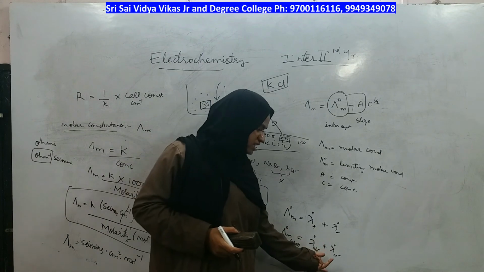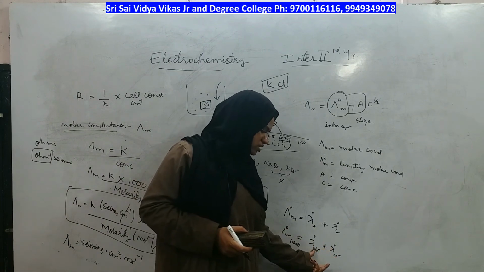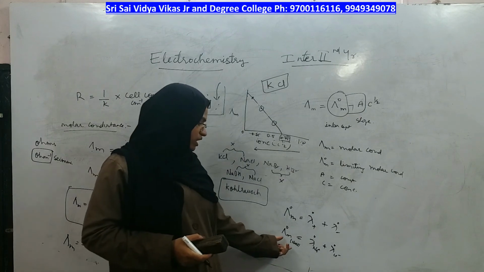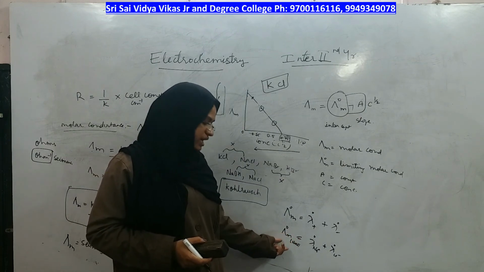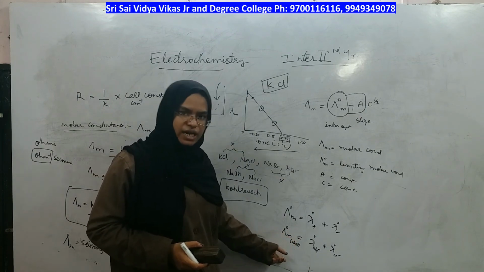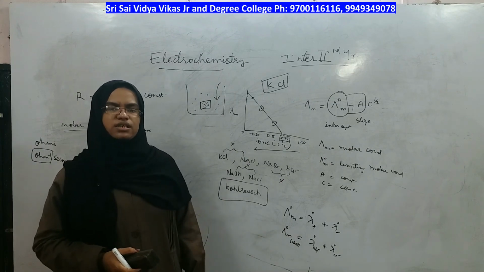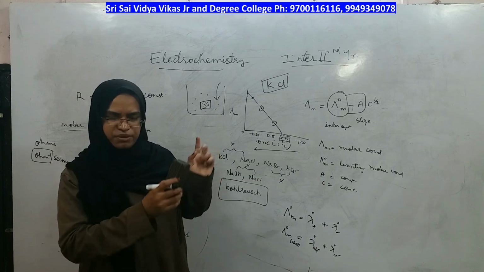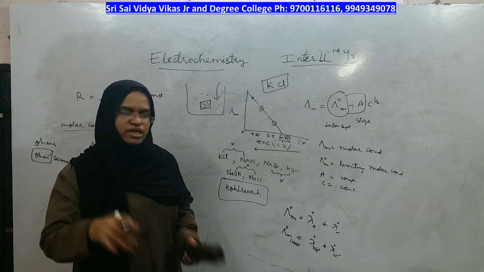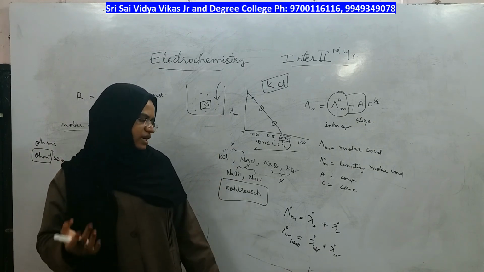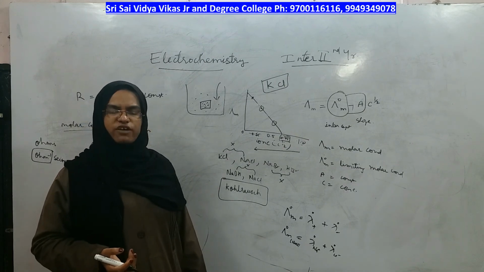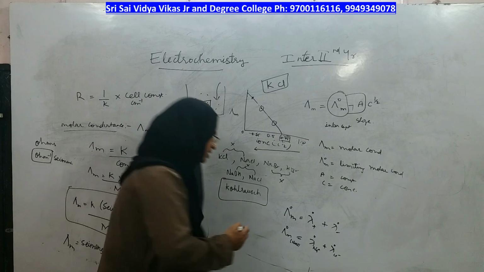You have to add the cation's limiting value and the anion's limiting value, then only you get the limiting value of the total salt. That is called independent migration of ions. Cations migrate independently, migrate meaning move, and anions migrate independently. That is called Kohlrausch law of independent migration of ions.